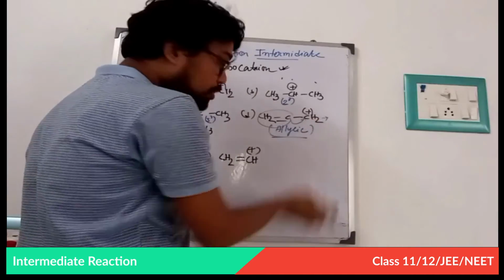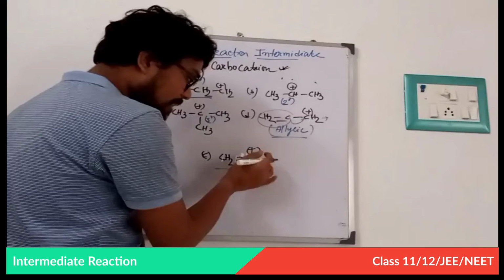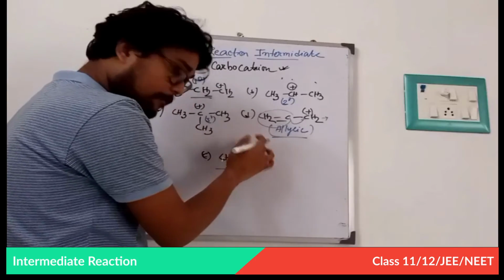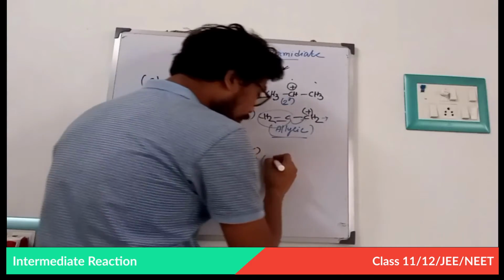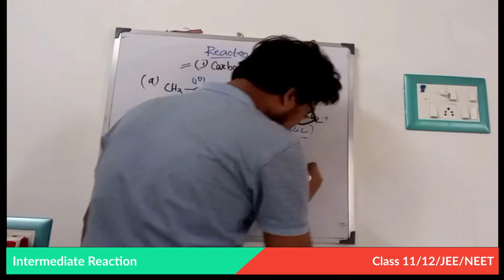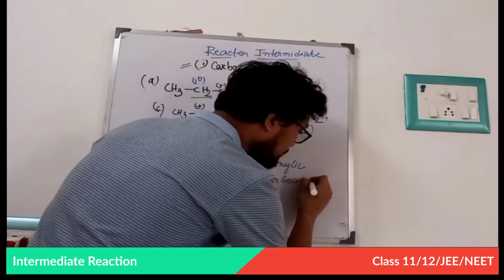The position after a double bond is the allylic position. Lastly, if any positive charge is present on the carbon which is directly attached to the double bond, that is called the vinylic position. This is a vinylic carbocation.